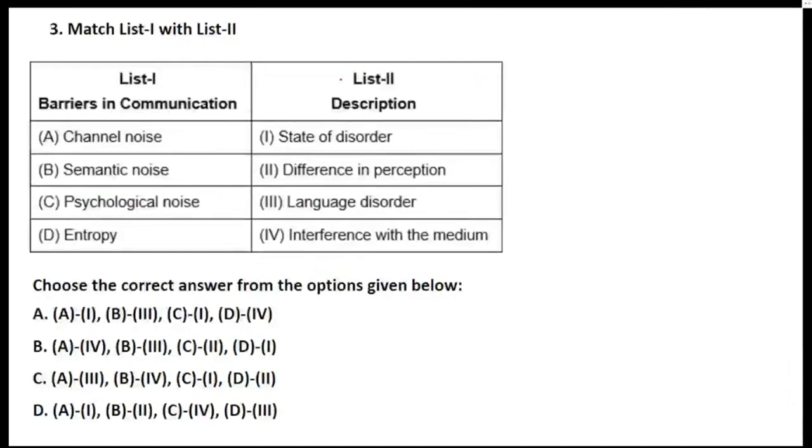So question number 3 is basically talking about what? It is talking about the barriers and the description of barriers. So we have barriers on one hand, and we have description of barriers on the other hand. We have channel noise, semantic noise, psychological noise, and entropy. So what does it tell? Whether it is a state of disorder, a difference in perception, language disorder, or interference with medium. So what do you understand by the above question?